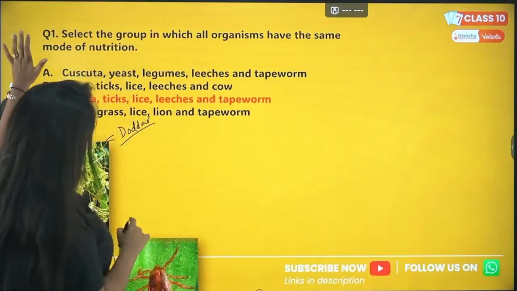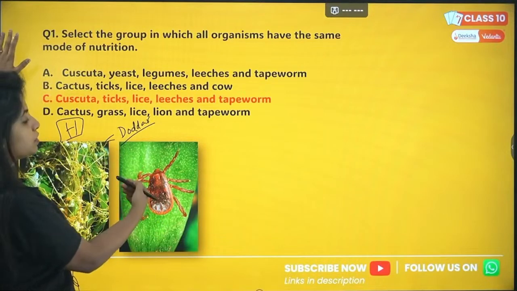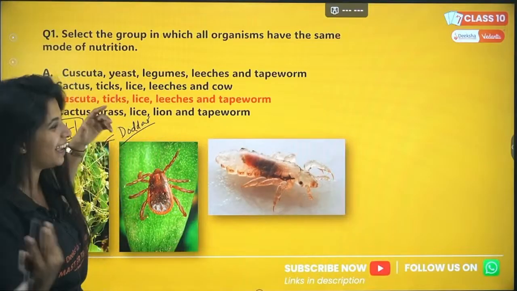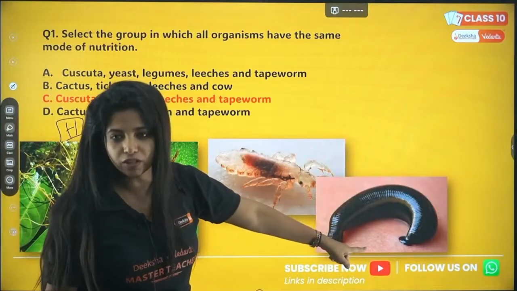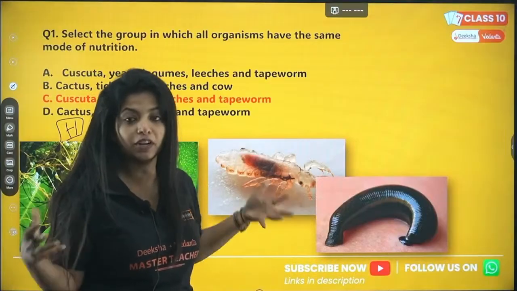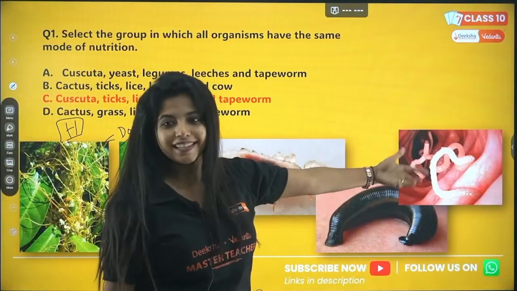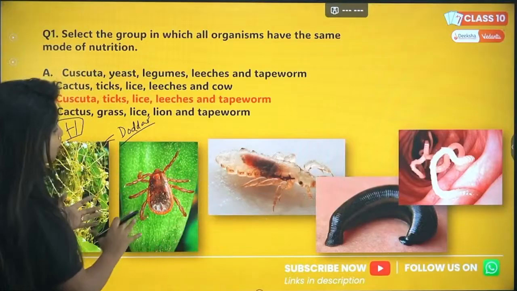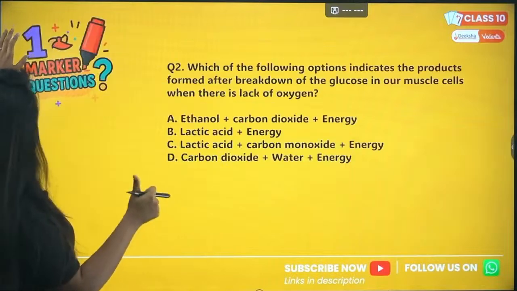So that was Cuscuta. Going ahead with the next thing, this is a tick. It is usually found on the surface of animals, and you have lice, which are usually on our hair and all. I hope you guys are not having it. And over here you have a leech, my dear children, which also sucks our blood. It is usually this small, you cannot even see it, but when it drinks blood, it becomes like this. Then you have tapeworm, which is inside the body, usually inside the intestine. They're all parasites. As you can see, all of them look so dangerous, right? So I hope this question is super clear to you.